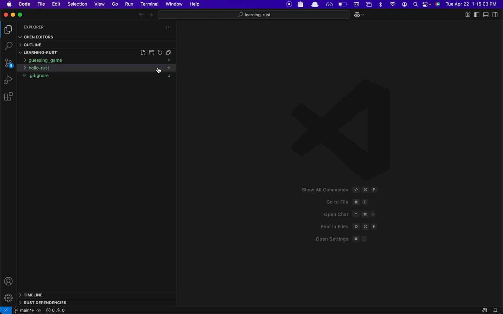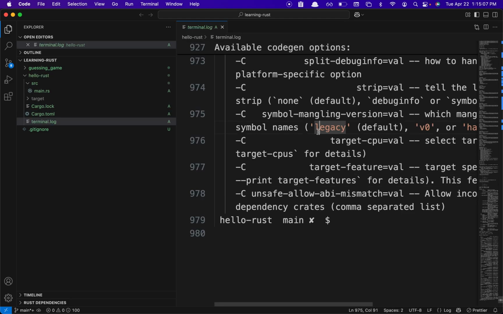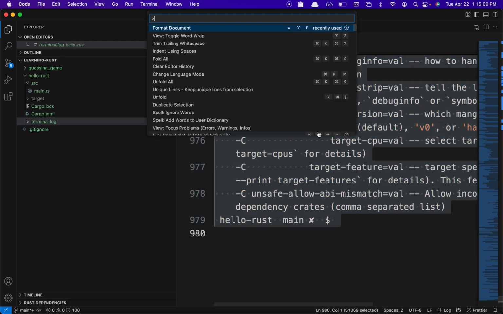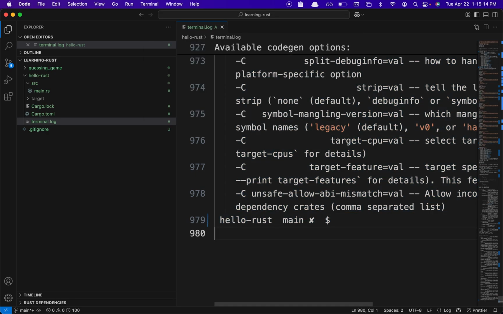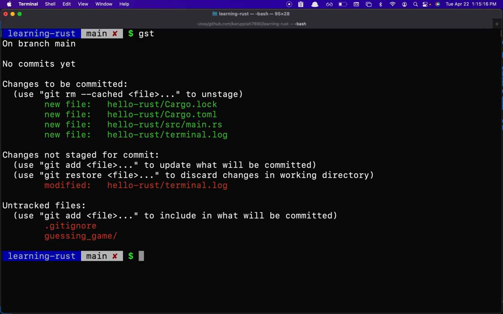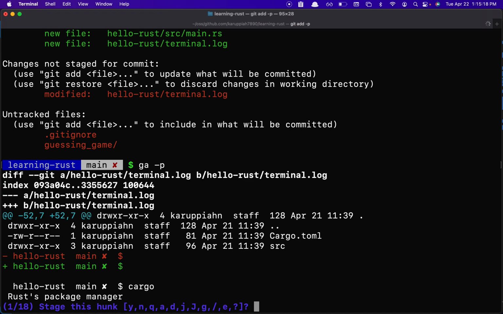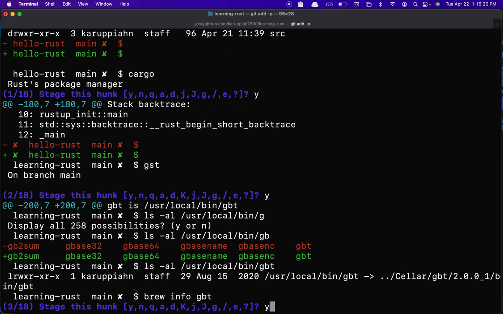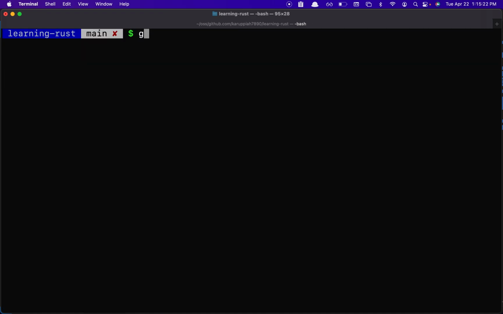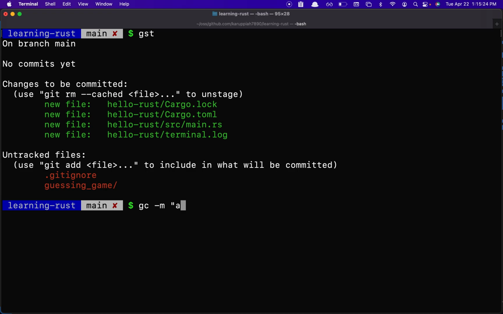And I'll add the terminal log also here. And let's remove these files. Trim trailing white space, right? And I have this. Okay, let's take it out. And hello Rust program.